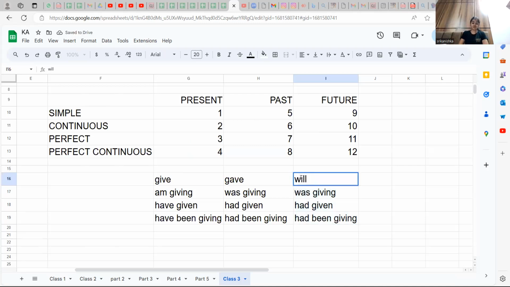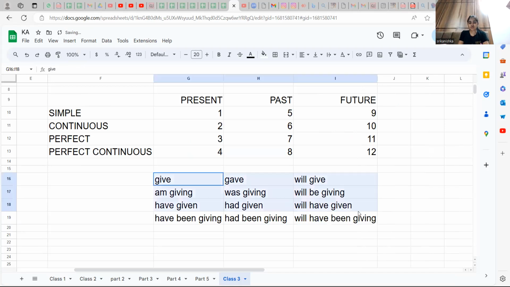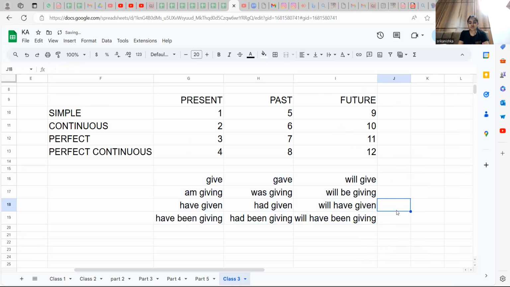So it's going to become will give. This will be giving. This one is will have given. Will have been giving. So the will is the main thing here, and you are going to get it like this. For the present, you have to focus more on this. Based on that, you can derive the past and future.